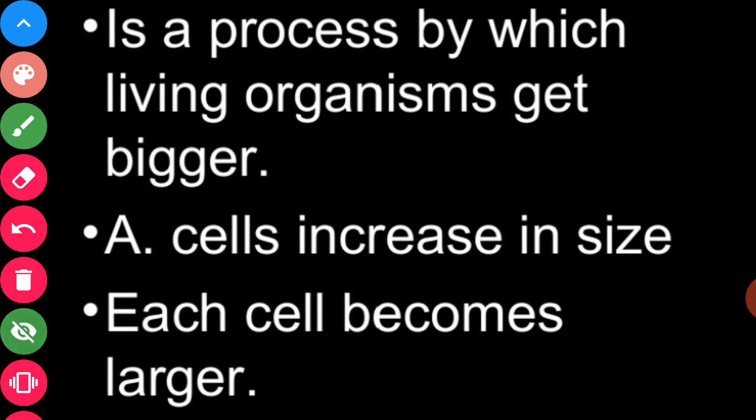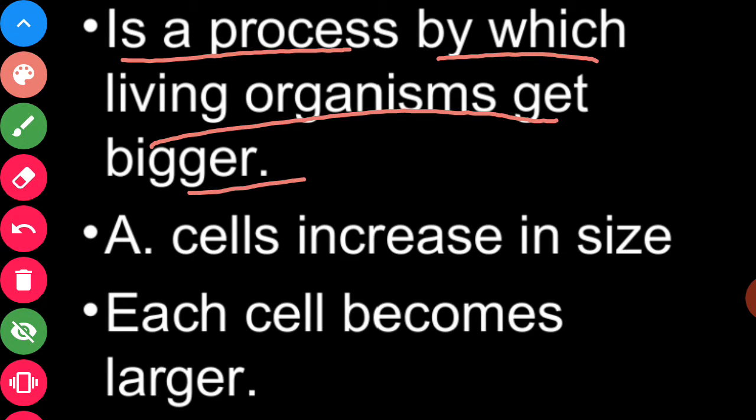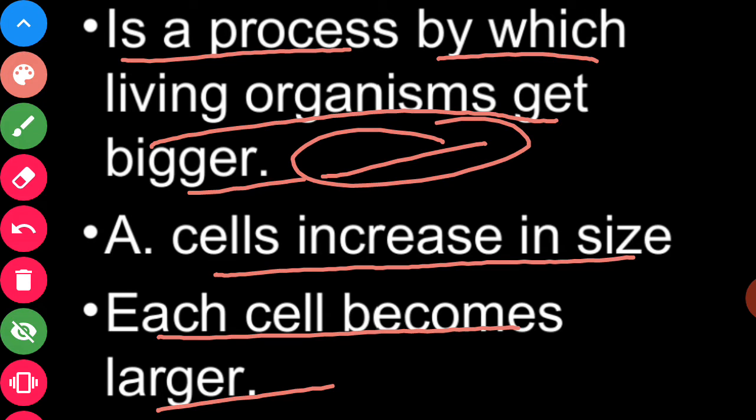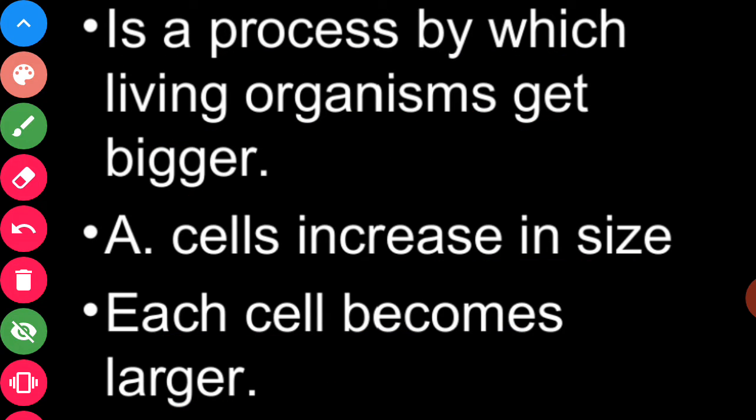We can define growth as a process by which living organisms get bigger, or cells increase in size, and each cell becomes large. We can say living organisms get bigger. So from here we can know one more difference between the living things and the non-living things. Living things grow and non-living things do not grow.